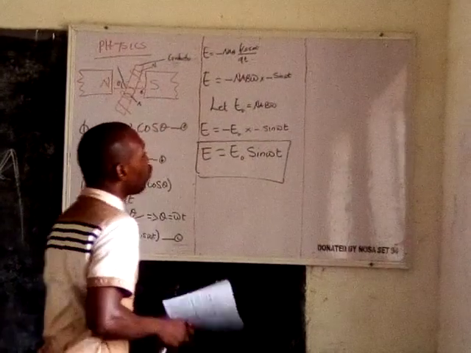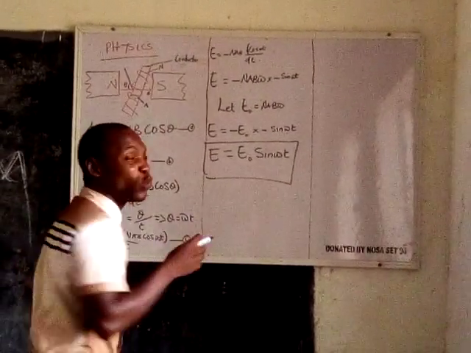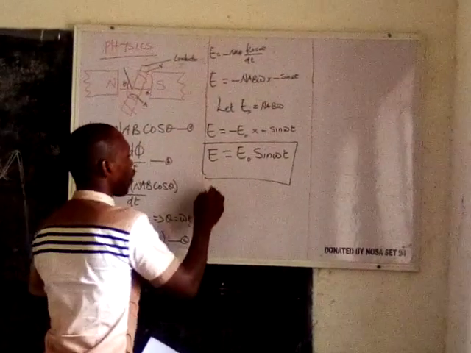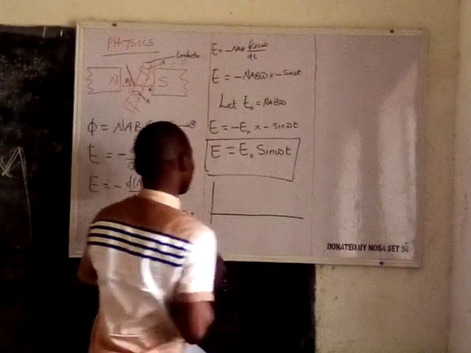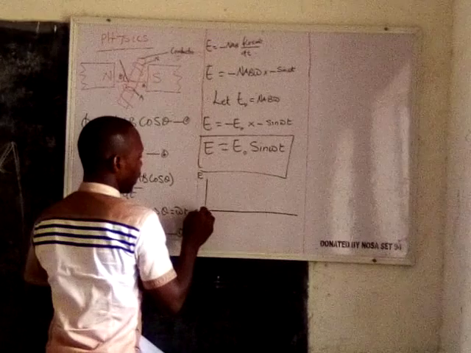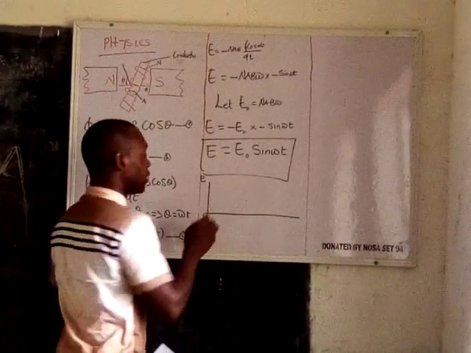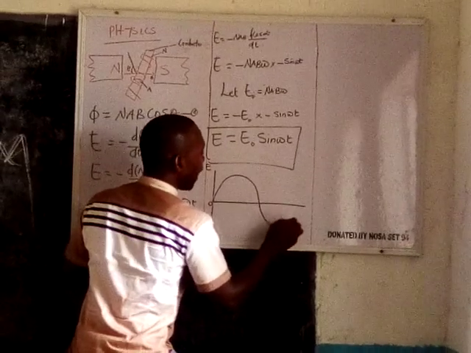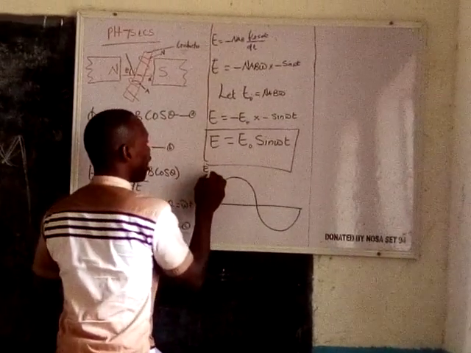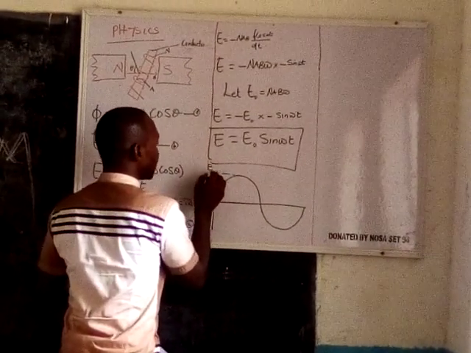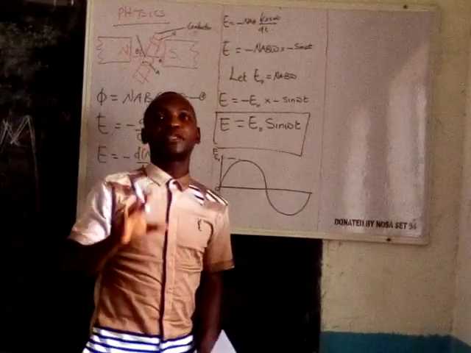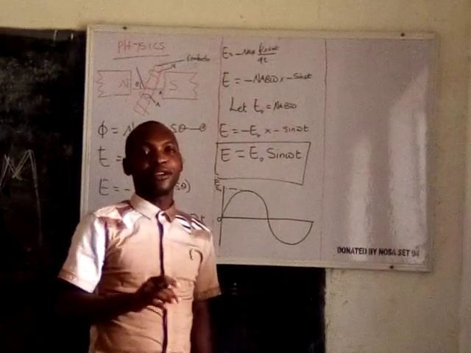So if you are to draw this, you can see it will take a sinusoidal oscillation in this form. You have this, and this is your E, this is your point of starting, and this one goes up and going down, and you have this as the peak. That is the maximum displacement of the wave.